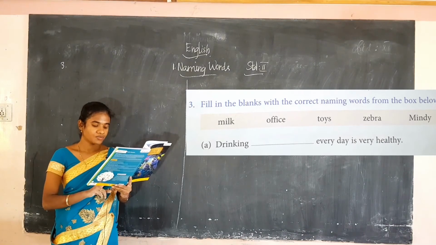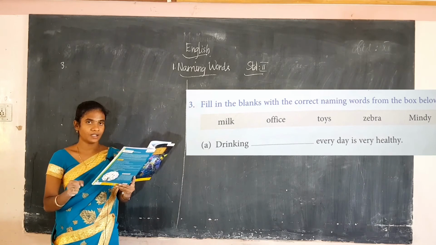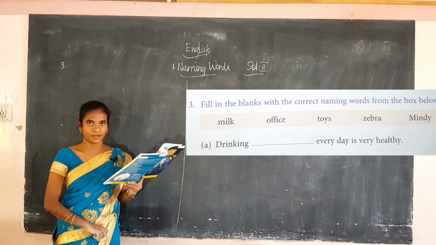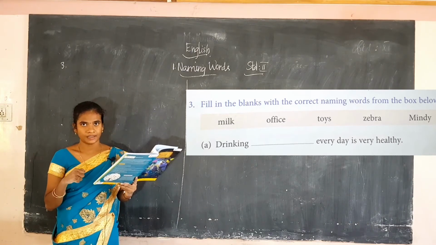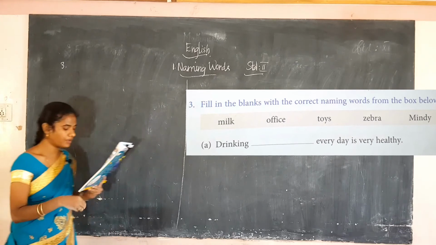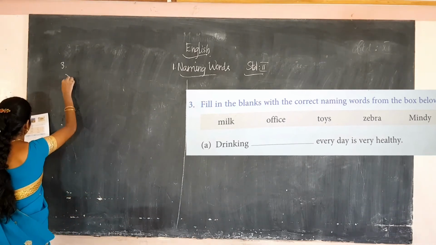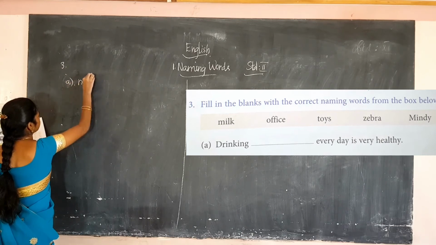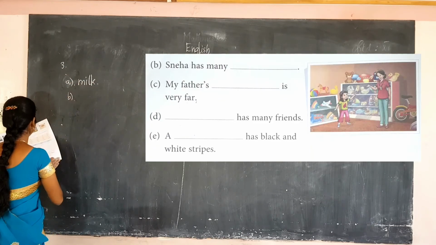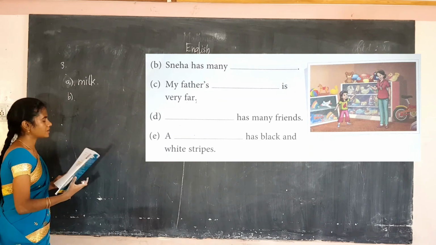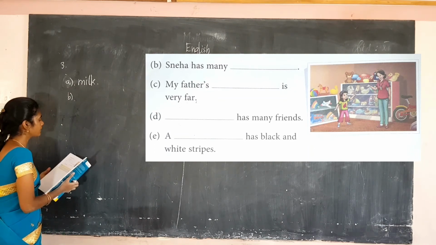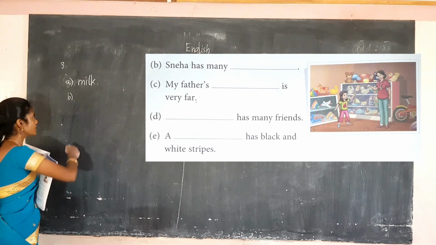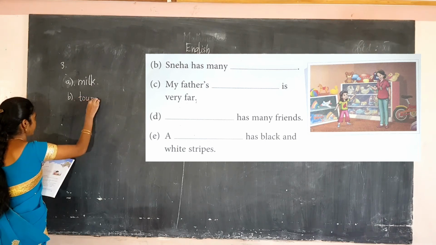A. Drinking dash every day is very healthy. You have to choose from the box. What naming word will come? What is very good for health? Milk. Drinking milk every day is very healthy. Then B. Sneha has many dash. Sneha has many toys.